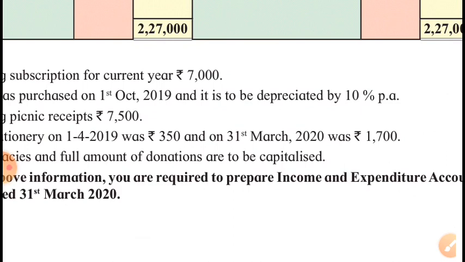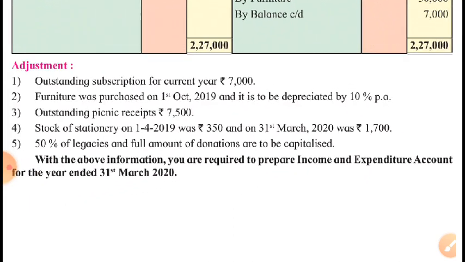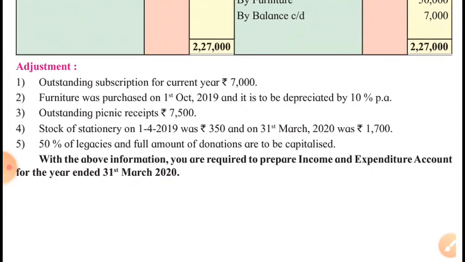It is still in hand. It is remaining with us at the end of this year. So as it was not used in this year, it is not the expenditure of this year. So it will be the expenditure of the next year. So here opening stock plus new purchases minus closing stock, that formula will be used to deal with this item of stationery in this problem. And closing stock of stationery, current year's closing stock of stationery will be shown on asset side.